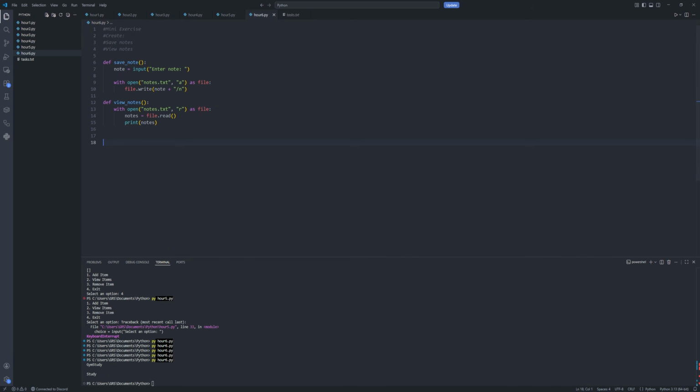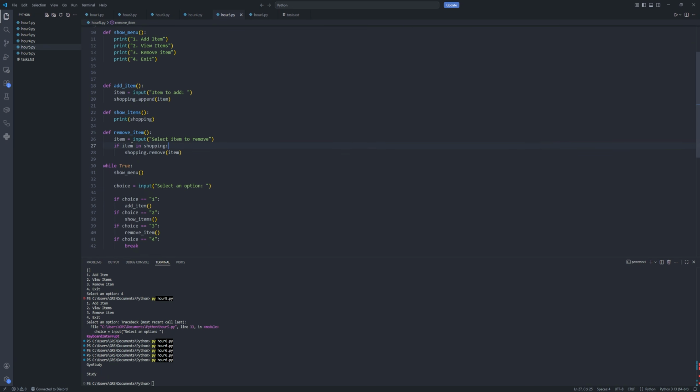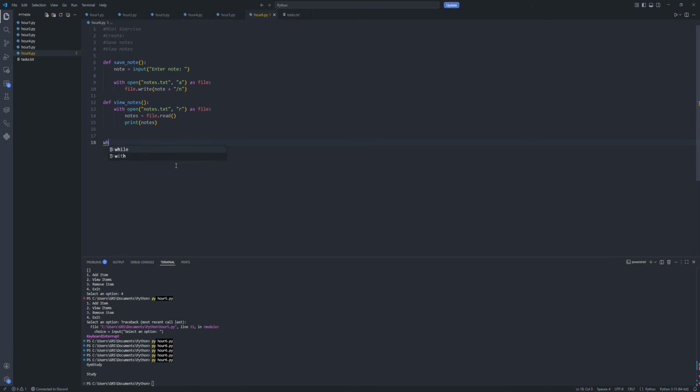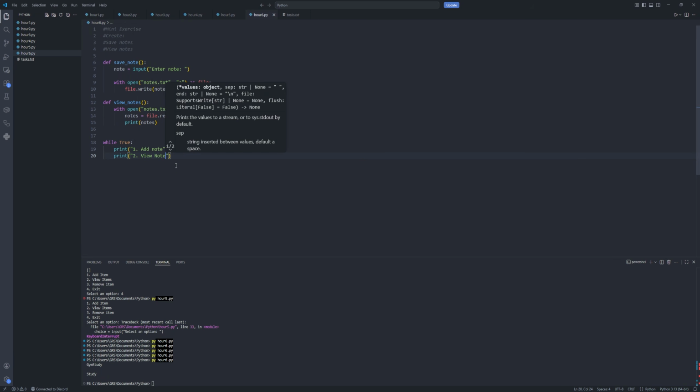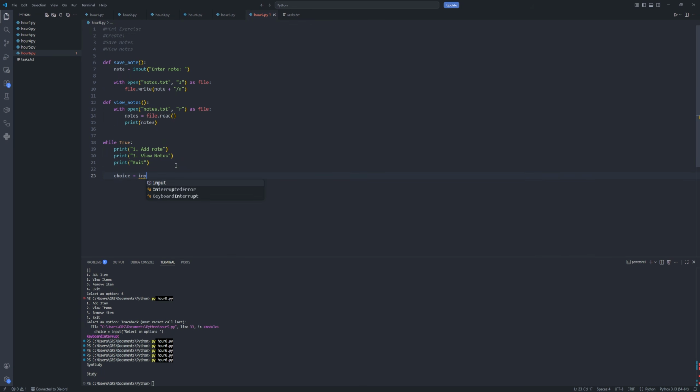Okay. So now we need a menu like in the previous example. So if we do something like while true, print, and then add note, view notes, and then exit. We're going to choose.